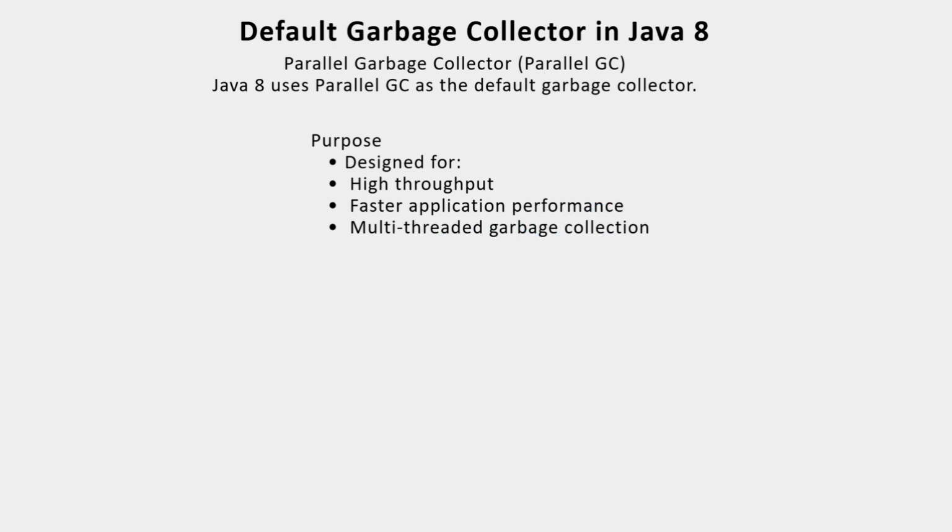What does parallel mean? Whenever Java is clearing unused objects, that can be done in parallel, meaning multiple threads can perform GC operations in the background. Whenever GC operations happen, an application pause occurs for a fraction of a second, which we will not notice. That's why they introduced parallel GC. High throughput means if your application has more objects, the GC has to work more, so that's why they introduced parallel GC.